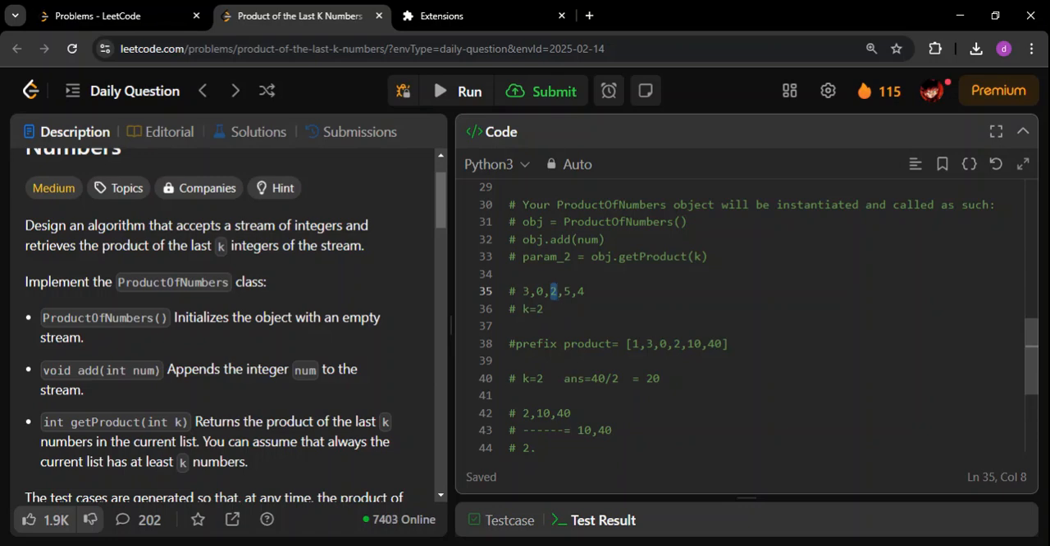See, if the prefix product is 0, the last prefix product is 0, but the current element is not 0, what we have to do is simply write the current element as it is, without multiplying this with 0. Okay, so here, as you can see, we are writing 2 as it is. We're not multiplying this with 0.